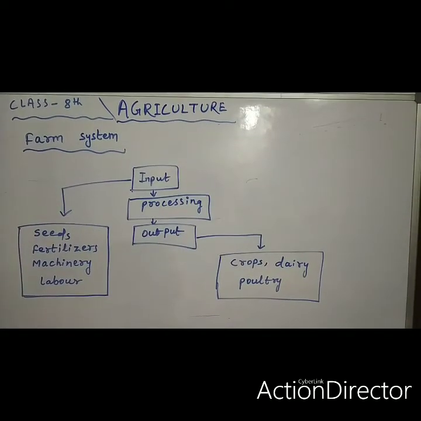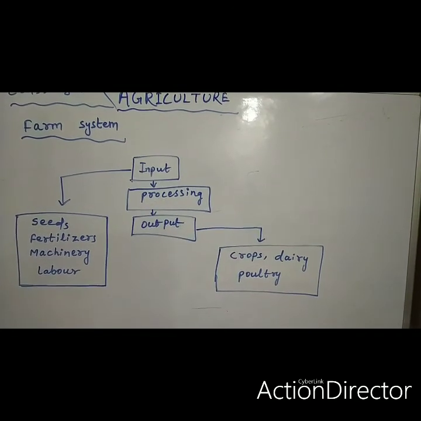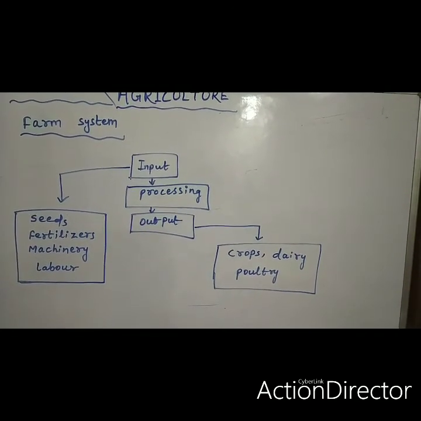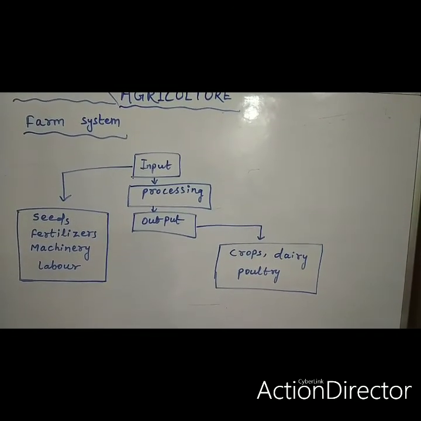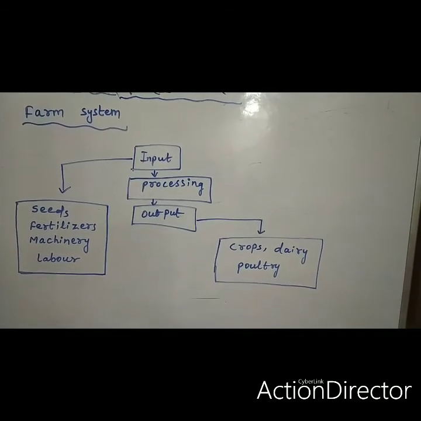Next, farm system. In input, see children, we have seed, fertilizer, machinery and labor. And in input, when the processing happens, then we get output, that are crops, dairy and poultry.